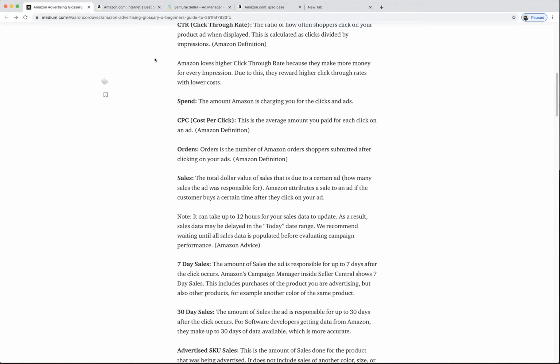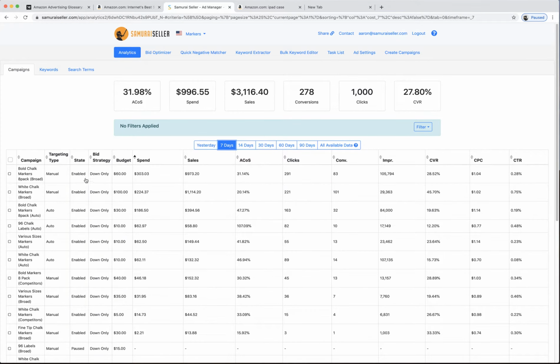And for example, on Samurai Seller, this data, they give us 30 days, which is more accurate because if you think about it, someone bought something today and then they waited 20 days. Especially if you sell something expensive, they could add to their cart on, say, Black Friday, and then before Christmas they buy it because now they're waiting for deals or checking their cart to see if it's a lower price. So if you have that 30-day attribution, that just means that we have more accurate data. We have more full data.